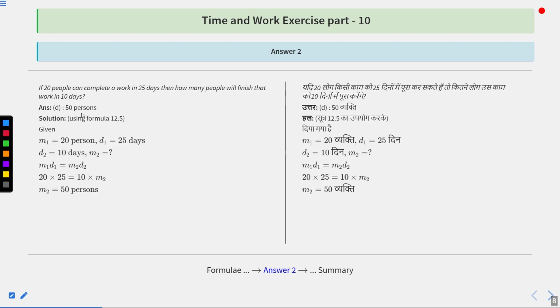Now, using formula 12.5, that is M1 D1 equal to M2 D2. Here M1 is 20, D1 is 25, D2 is 10, and M2 we have to find. So putting the values in this formula, we get 20 into 25 equal to 10 into M2. That is M2 equal to 50. So we can say that 50 people will complete the work in 10 days. Option number D is the correct answer.